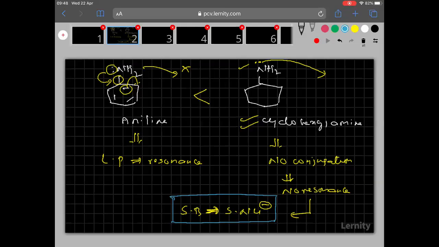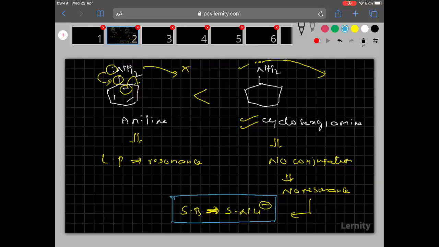Hope you are understanding this point. So, nucleophilicity is directly proportional to the basic strength.